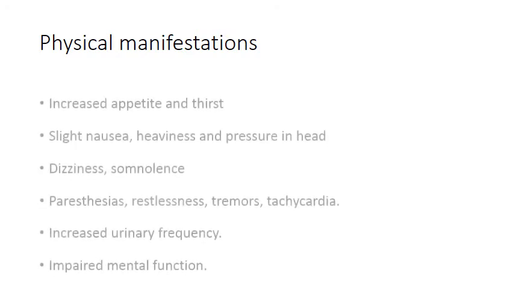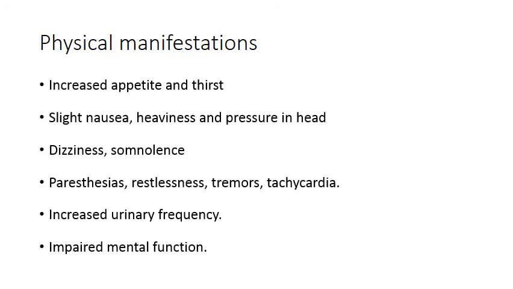Coming to the physical manifestations. What I previously talked about were the psychiatric manifestations. What happens physically after consumption of cannabis? There will be increased appetite and thirst. The person becomes very hungry, and his thirst may be increased.